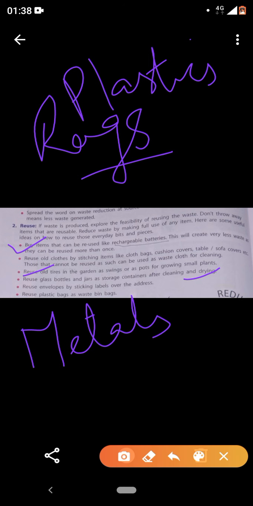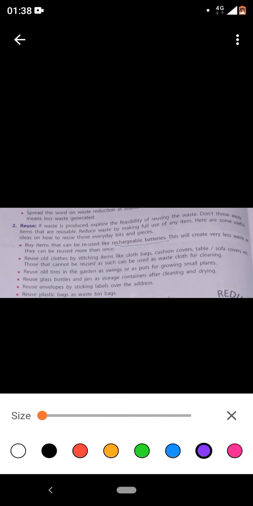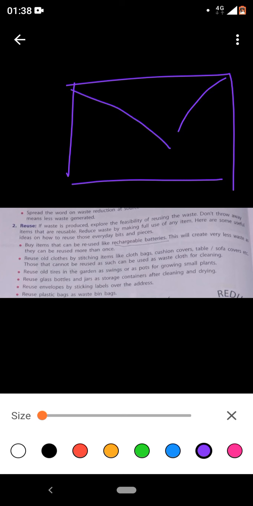Clear? Next, reuse envelopes. Understand the pronunciation. I think you would have seen in marriages when we go, we have something called an envelope. It's not envelopes, it's envelope. We actually put the money inside it. We can reuse it by what? Normally we write the full address. What we can do is put a sticker there and use it again. This is also one of the good ideas.